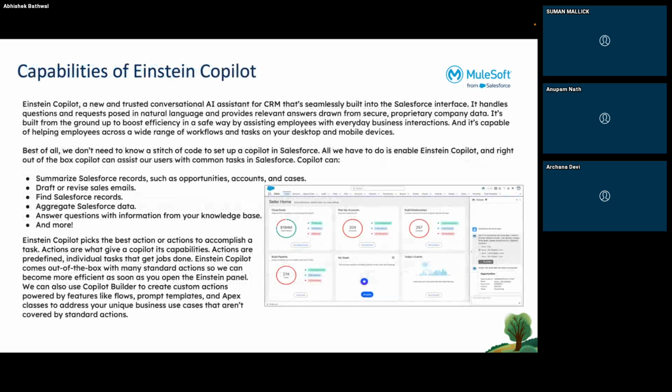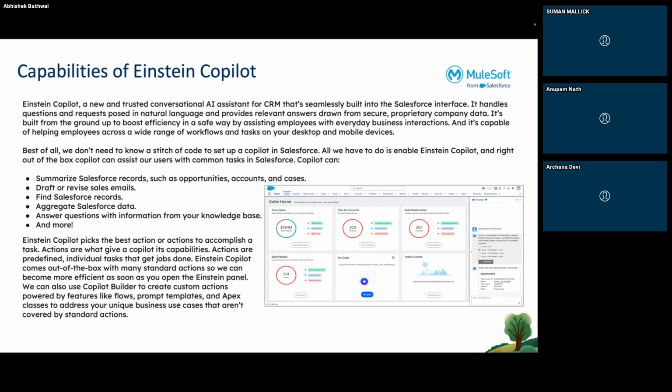Okay, so what are the capabilities of Einstein Copilot? What all can it do for you? It can summarize a Salesforce record. It can draft an email for you. It can find a Salesforce record. It can aggregate. It can answer your questions, understanding what you're saying. And it can also interact with your Mule APIs, which we'll see.